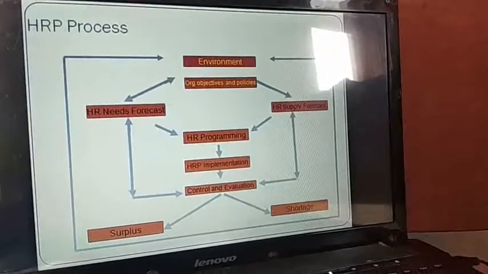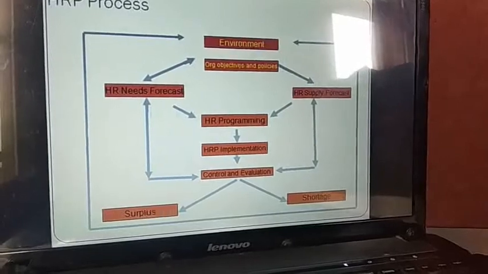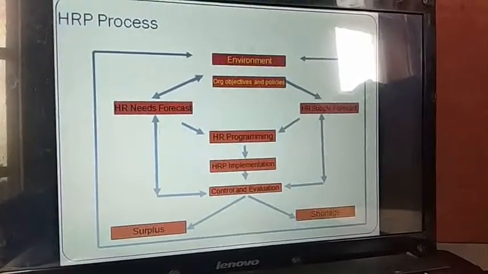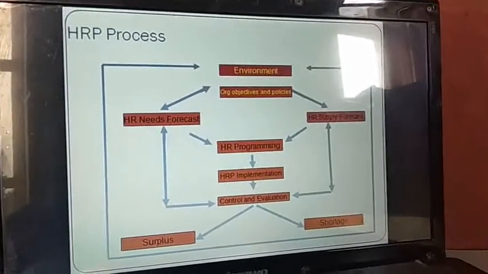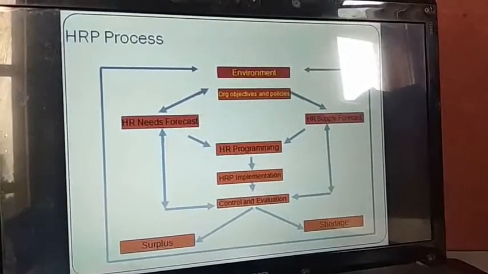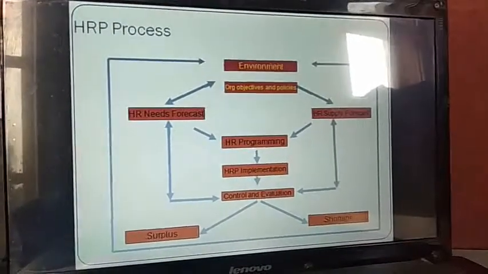Now students, we will take up one by one. The environmental factor first, then objectives and policies. This I will describe. These are given in short in the next slides. However, I will explain. So listen to my explanation and you can make your notes, or you can keep this as a ready reckoner when you are preparing for my subject, right?